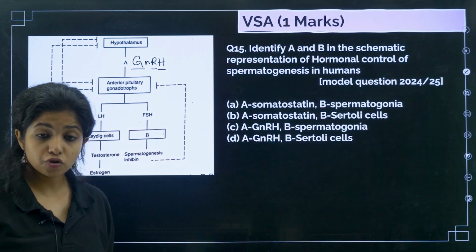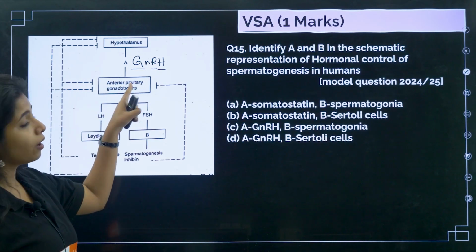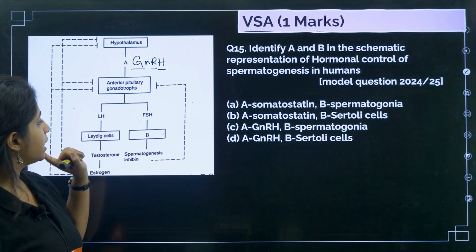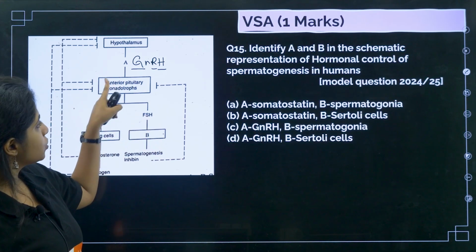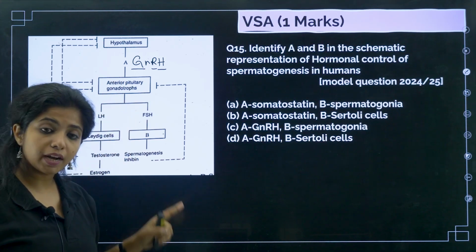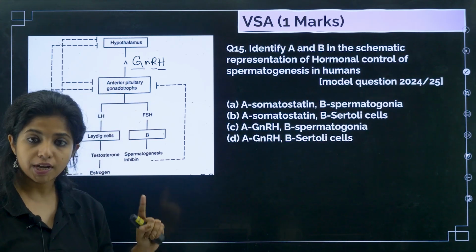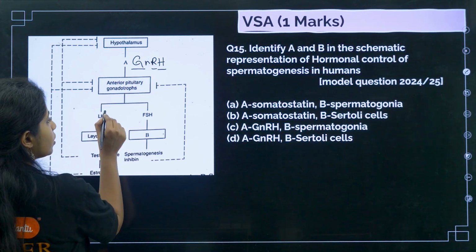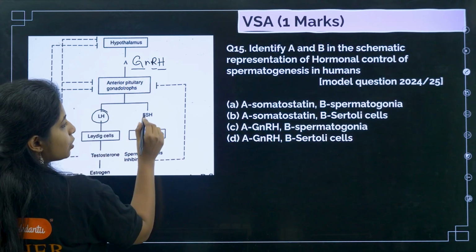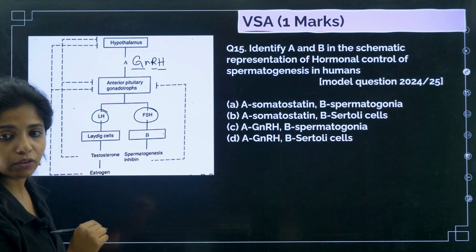Now, GnRH runs and goes and says, pardadi, that you have to release two hormones, that is LH and FSH. So this is the pituitary gland, which has two sides, one anterior, one posterior. The anterior one is responsible for receiving the signal and releasing two more hormones, which are LH, luteinizing hormone, and FSH, follicle stimulating hormone.